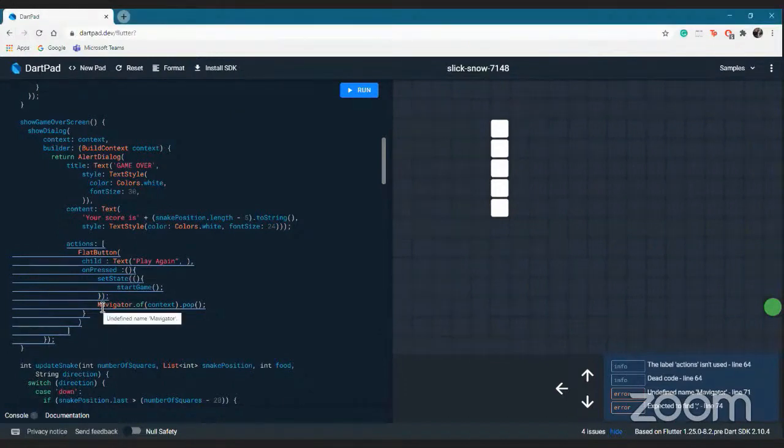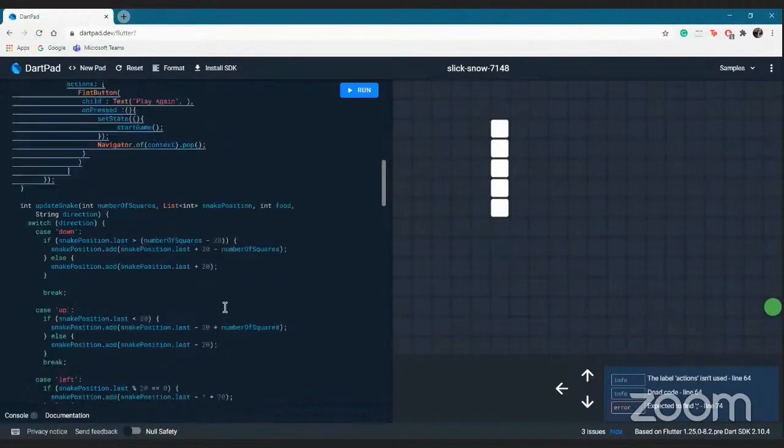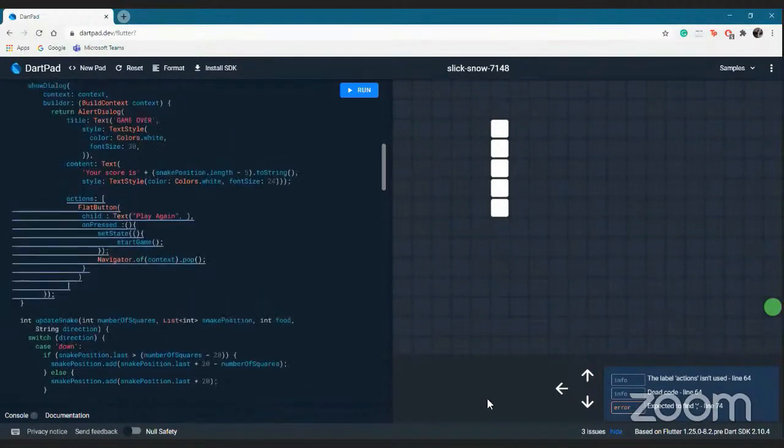Okay, this is a really silly mistake. I wrote navigator incorrectly. So yeah, this will be fine. Don't think there are any more errors. We'll just wait for it to set itself.